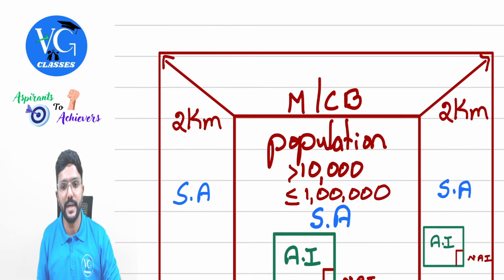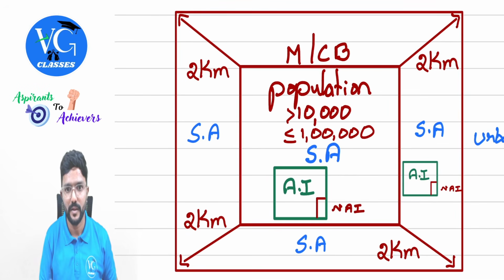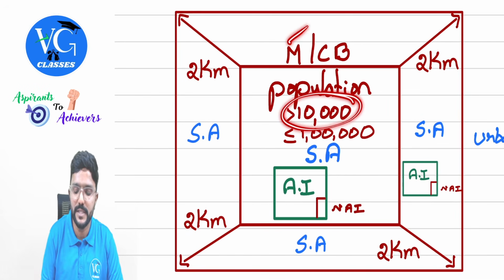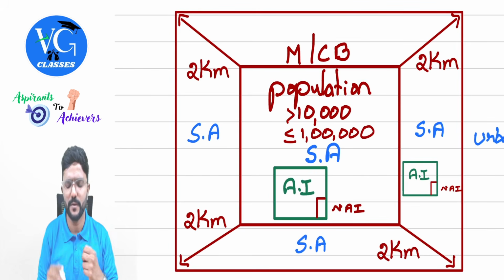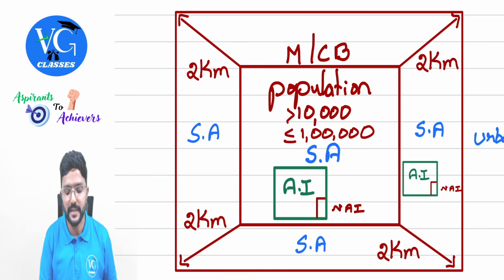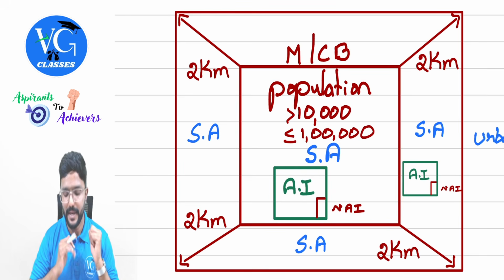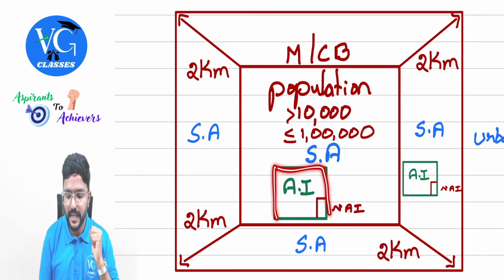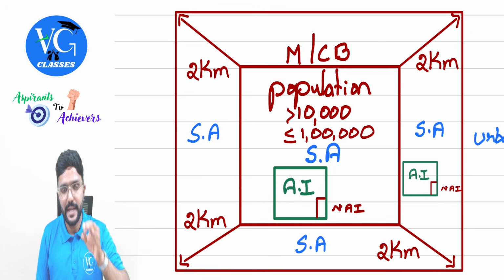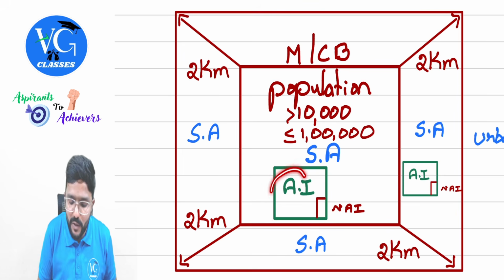Sir, what if it is more than 10,000? Then I have given a diagram here. If the population of the municipality or cantonment board is more than 10,000 but up to 1 lakh, do we call that area a specified area? Yes. So this area is called a specified area. And if I have any agriculture land in that area which is used for agriculture purpose, from that land whatever I am earning is called agriculture income.